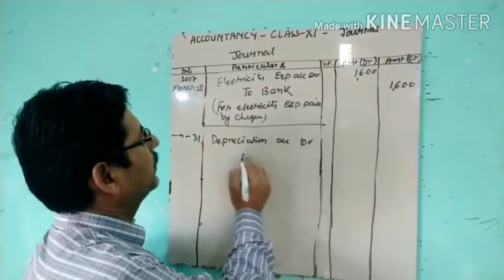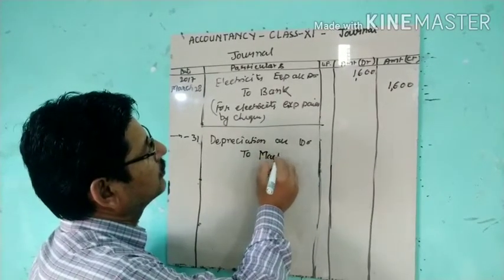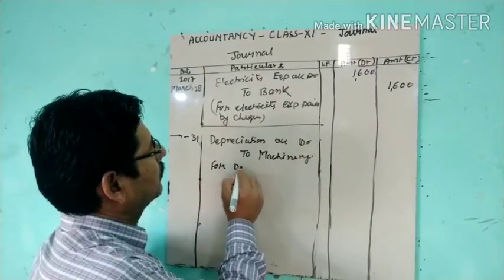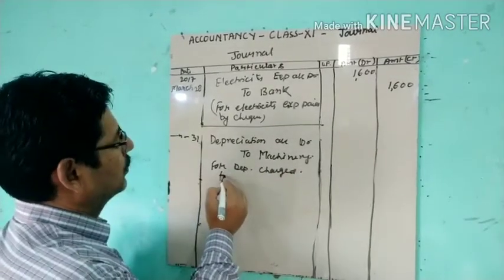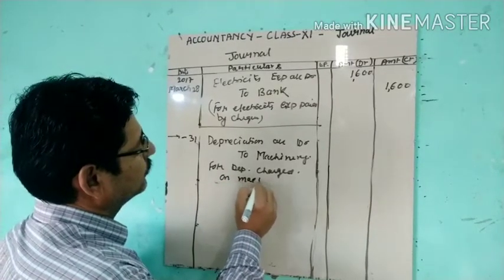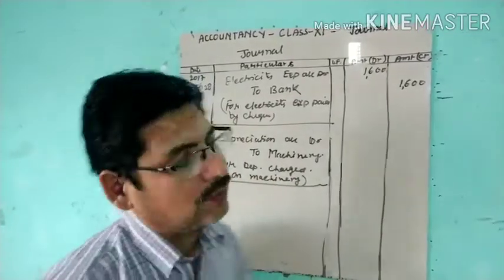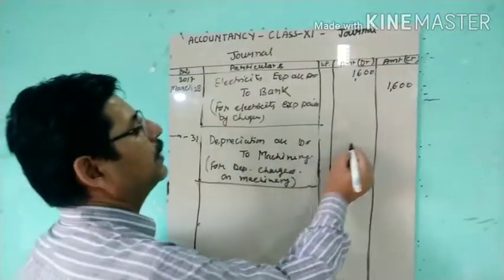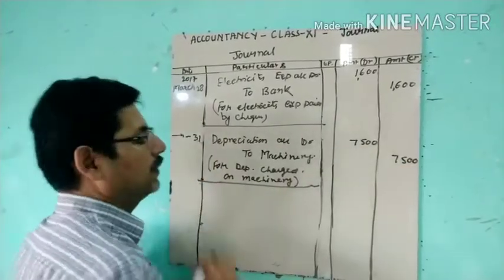Depreciation account debit to machinery, because this has been reduced from the machinery, for depreciation charged on machinery. Then how much amount? It is 75,000, 10%. For 1 year it is to be charged 7,500.